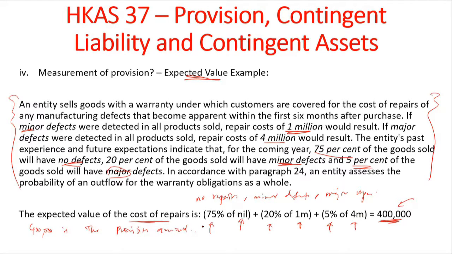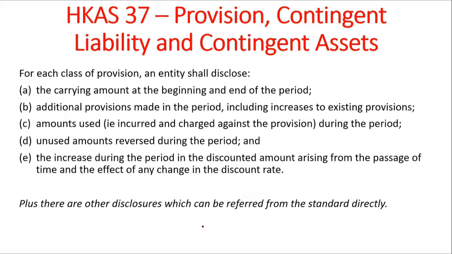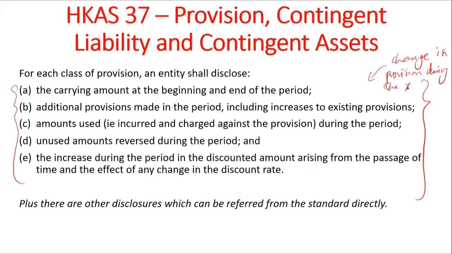Of course, as I say again and again, you should read your learning pack or the standard by itself for more detailed explanation of these things. The last thing that we are going to look at is the disclosures. If you read this disclosure part, this is basically reporting the change in provision during the year.